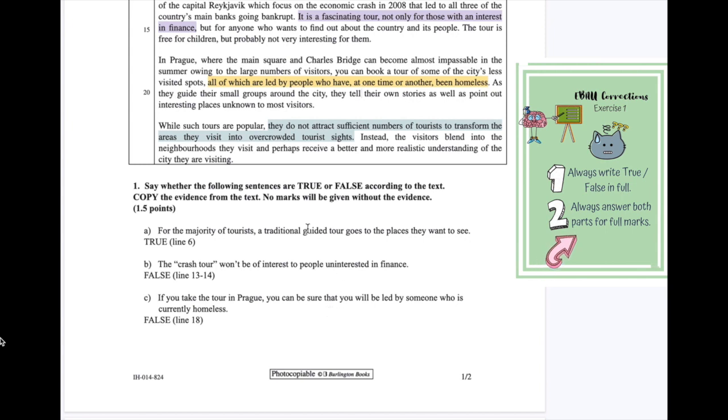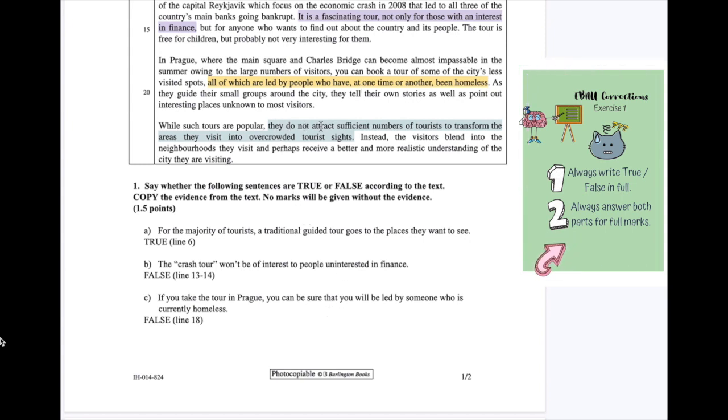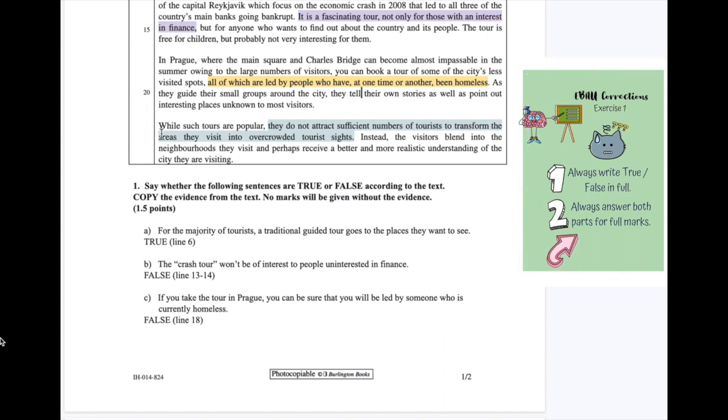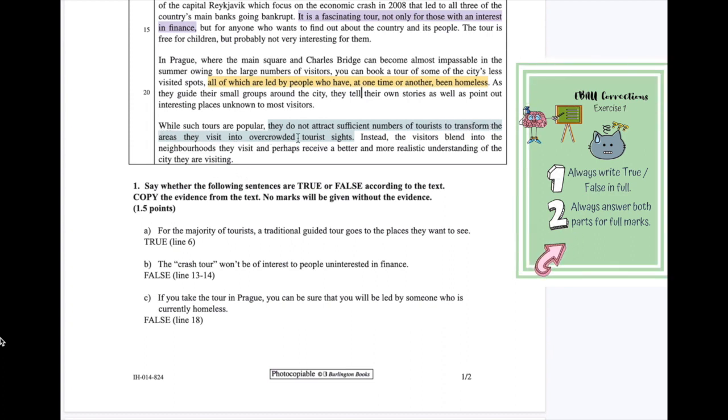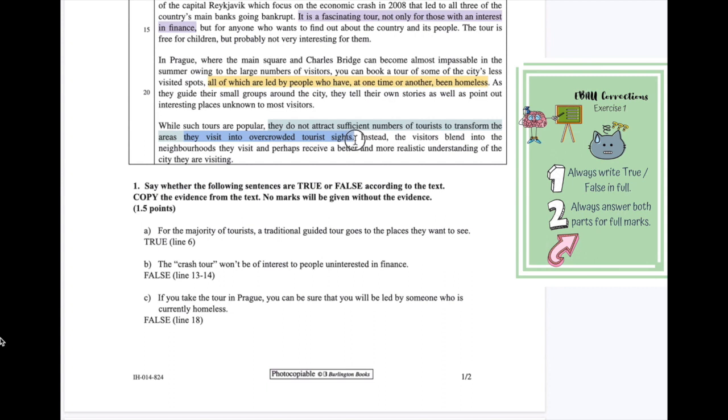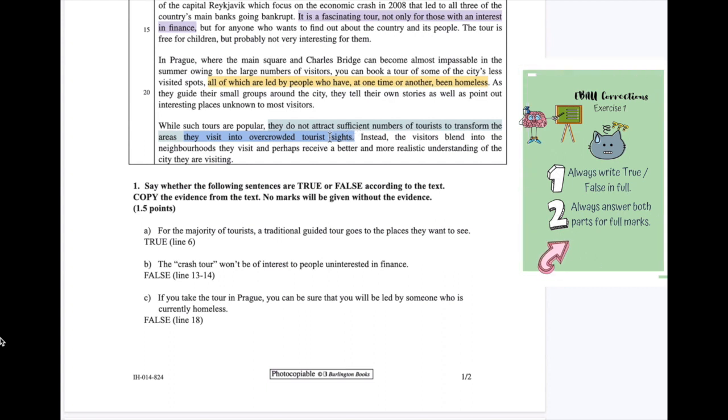So, 1, 2, 3, 4, 5, 6, 7, 8, 9, 10, 11, 12, 13, 14, 15, 16, 17, 18. So you can see we've got 18 words and we can only use 10. So we need to remove 8. So they do not attract sufficient numbers of tourists to transform the areas. So this is what we do not need. So we're going to remove this, okay?